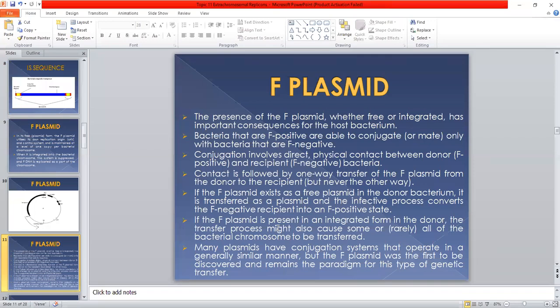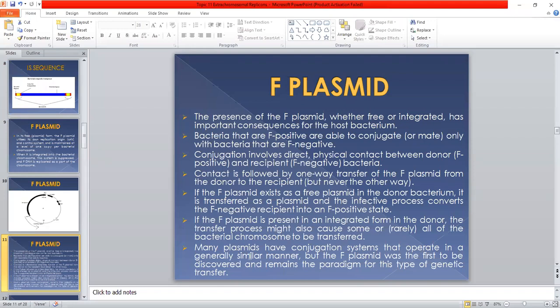During the transfer process, it may carry the F plasmid, and it may carry some of the bacterial genes to be transferred to the recipient bacterium. Some genes, and in some rare cases, the whole bacterial chromosome can be transferred from the donor to the recipient bacterium.